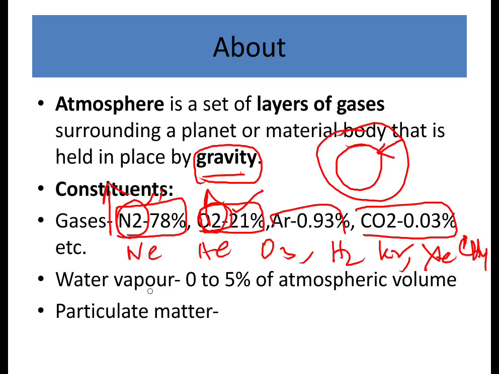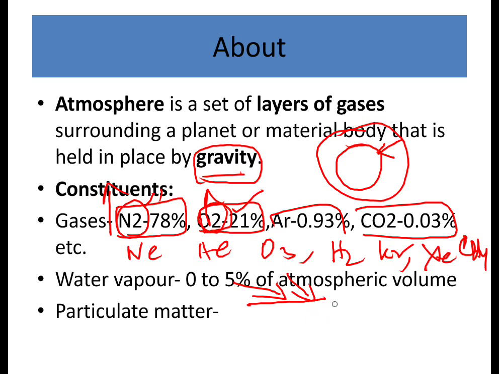Apart from that, we also have water vapor, which is about 0 to 5% of atmospheric volume. This water vapor is very transparent to the incoming solar radiation, so the incoming solar radiation comes towards the Earth's surface without any hurdles.